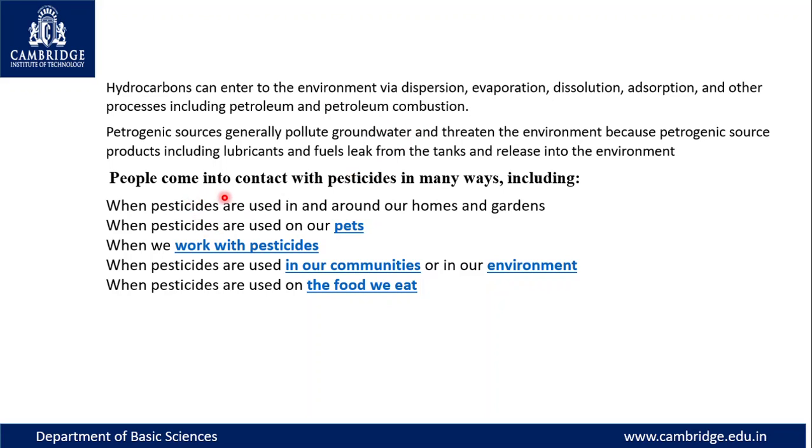People come into contact with pesticides in many ways, including in homes and gardens, pesticides that are used for pets, when they work with pesticides, pesticides that are used in our communities or in our environment, and pesticides that are used on the food we eat. That means when we are consuming the food, some amount of pesticide will be stored in it that we will be consuming.